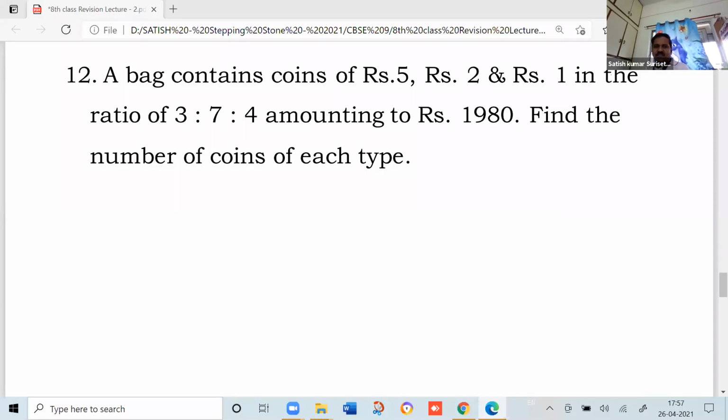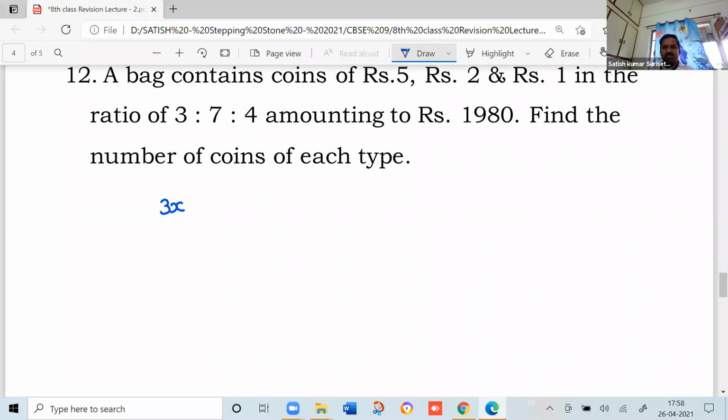Now, observe here. A bag contains rupees 5, rupees 2 and rupee 1 in the ratio of 3:7:4, amounting to 1980. Here, when it is a ratio of 3:7:4, you should not take directly 5 coins. It will be a multiple of 3, that is 3x. That means you assume that there are 3x 5 rupee coins, 7x 2 rupee coins and 4x 1 rupee coins. Now the total amount is what?